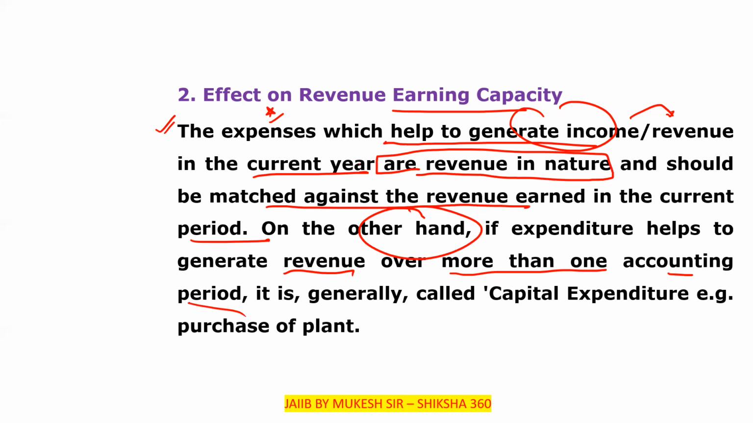So please tell fast, hope you are able to understand. The expenses from which we are able to generate income or revenue in the current year are revenue in nature, and for the long time, that is for more than one accounting period, it comes under the category of capital expenditure.